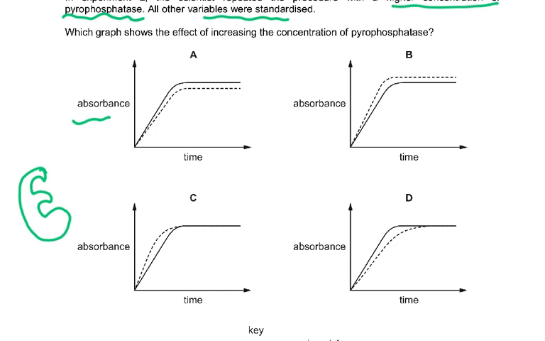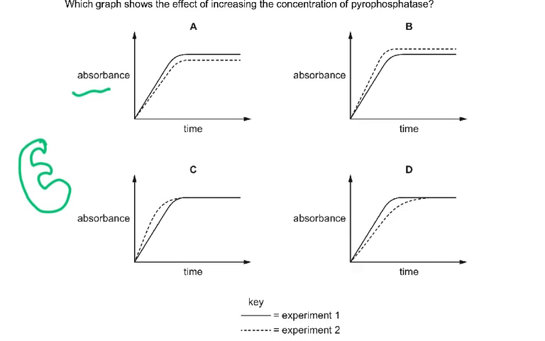Now, in all these situations, you can see the action because the key is given. This is experiment 2, which should have been faster. So experiment 2 is faster only in C. The rest of them are as well. But then you have to realize the absorbance should become constant. It should become constant at a higher level. So this is wrong. So the answer to this is C.